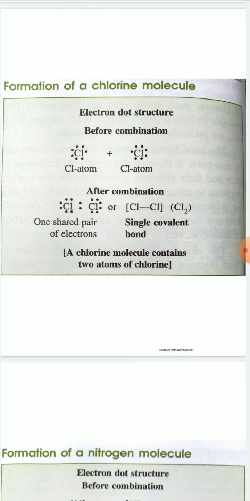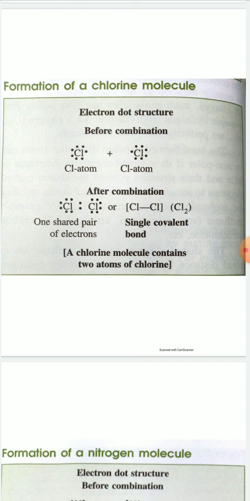And before combination chlorine atoms are not stable because they have 7 electrons, not 8 electrons. They want to get stable electronic configuration, that is 8 electrons around each chlorine atom. So how do they get a stable electronic configuration? By forming one electron pair, that is, each chlorine atom shares one electron to form one electron pair. Now this one electron pair will be used by both chlorine atoms. So total number of electrons around each chlorine atom now is 8.